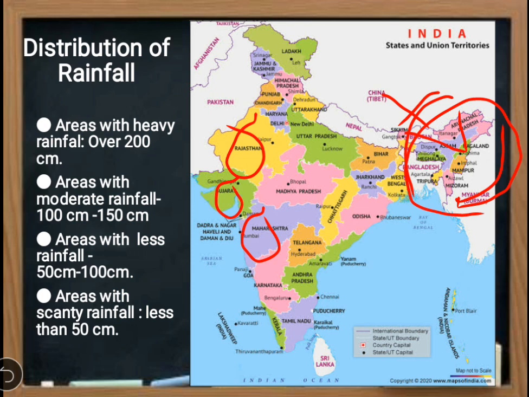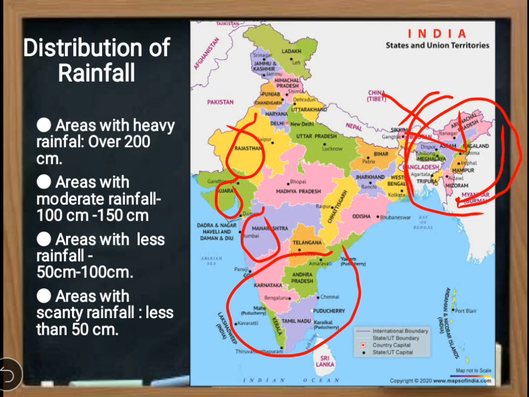There are some areas where less rainfall happens, 50 centimeter to 100 centimeter, and these parts of India are like the southern part, that is Andhra Pradesh, Tamil Nadu, then we have Kerala, then we have some part of Gujarat and Rajasthan also receives very less rainfall. And there are some areas with scanty rainfall, that means hardly any rainfall happens, very rare.